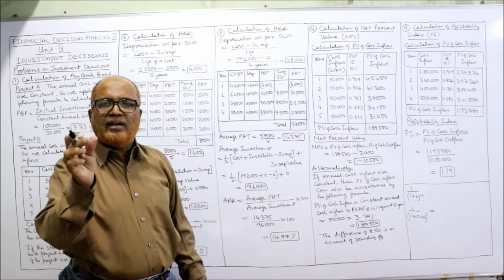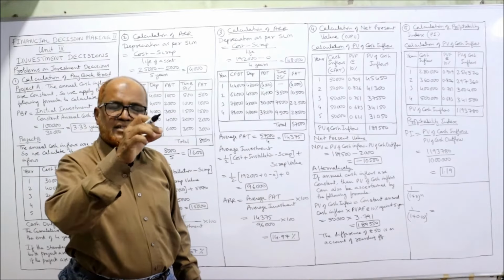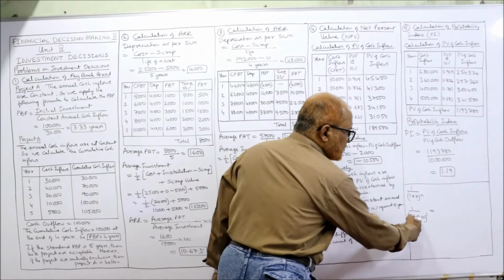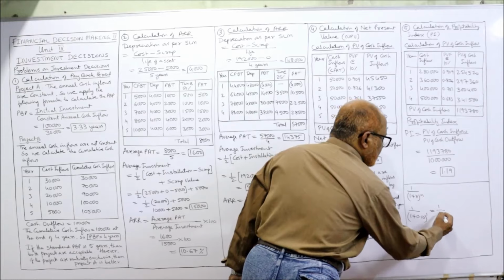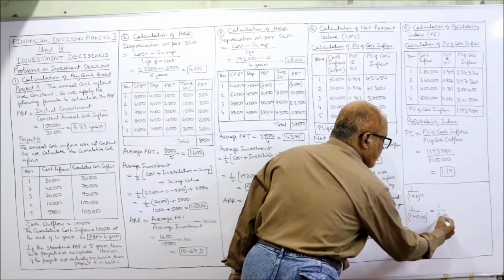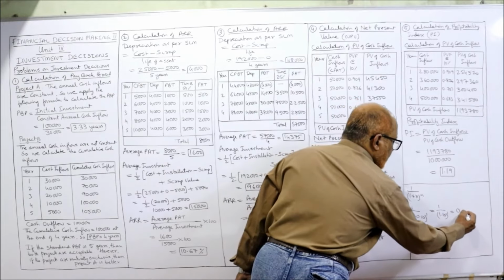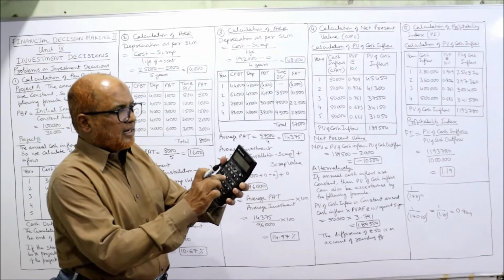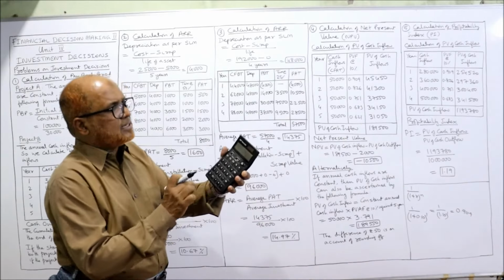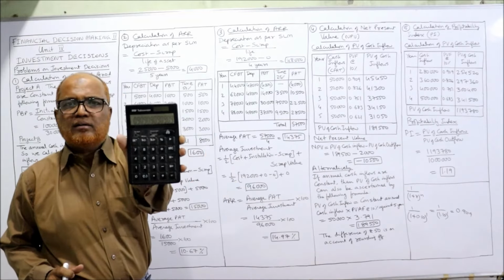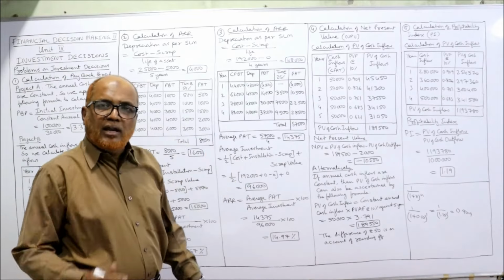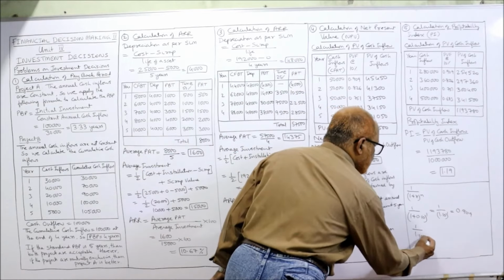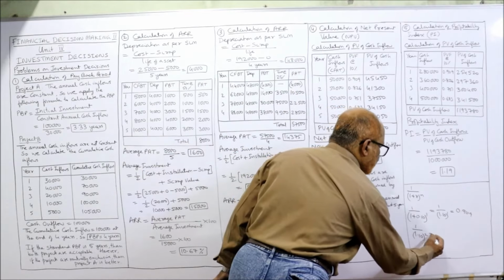In place of N we write 1 for the first year, 2 for the second year, 3 for the third year. So 1 divided by 1.10 to the power of 1 is equal to 0.909. You can check, 1 divided by 1.10 is 0.909. Same thing we got.